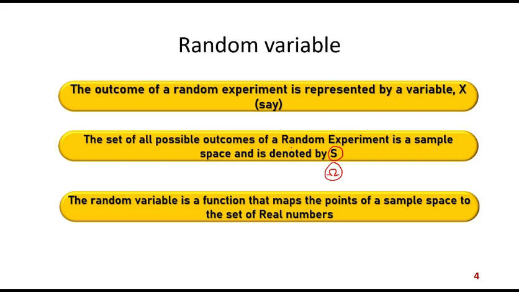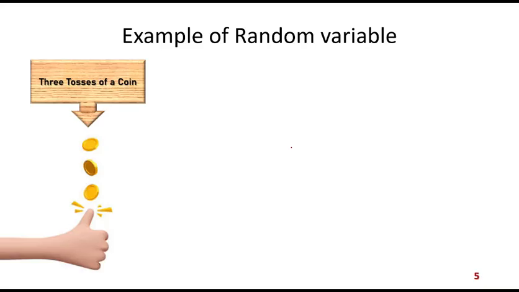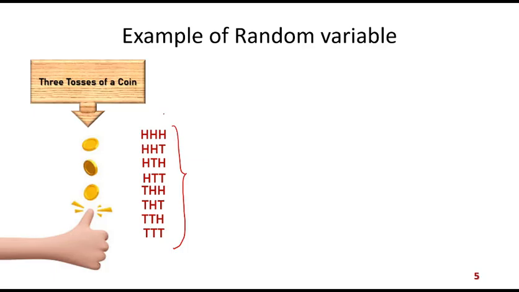Let us try to understand this with the help of this animation. Suppose I am tossing a coin 3 times, or tossing 3 coins one by one. It is the same thing, tossing a coin 3 times one after another, or tossing 3 coins at the same time. They are assumed to be the same thing. Whenever we toss this, we have these possible outcomes. Let us have a look at all the possible outcomes. So this is our sample space, all the possible outcomes that we can get out of here.